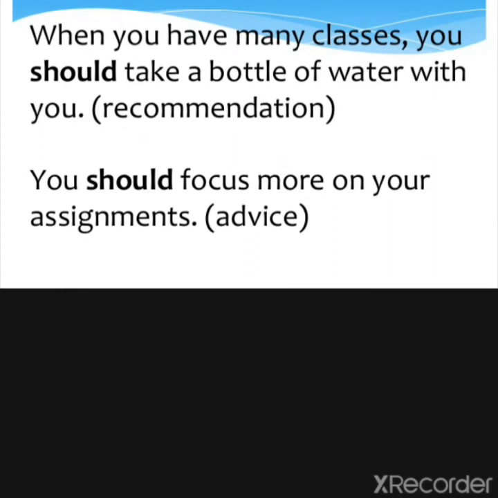We have many classes. When you have many classes, you should take a bottle of water with you. This is a recommendation. It means you are suggesting to somebody, like one teacher suggesting to another teacher that if you have many classes, then you should carry a bottle of water with you. It will help you. You should focus more on your assignments. Again, this is advice: you should have more focus if you want to pass, or if you want your assignments to be perfect.